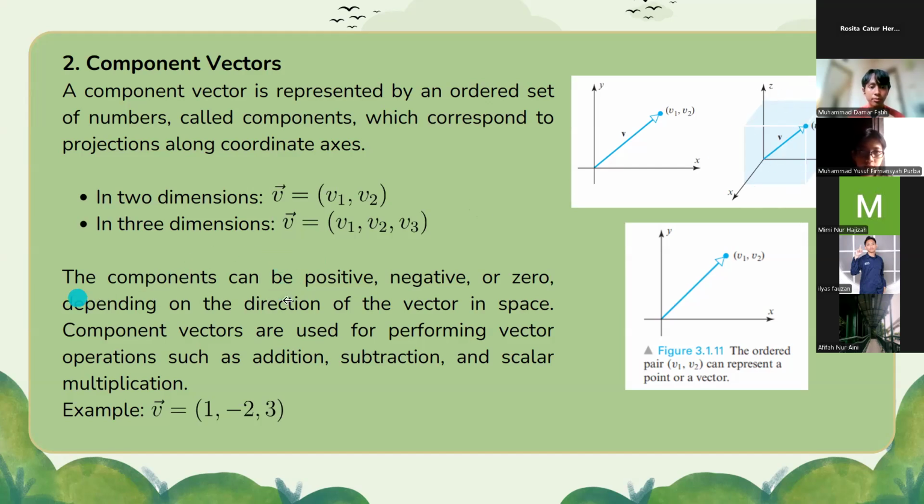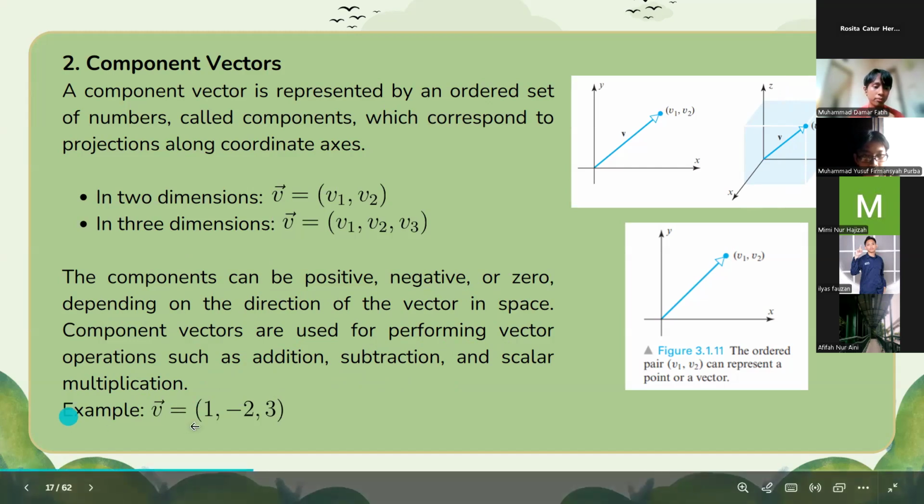The components can be positive, negative, or zero, depending on the direction of the vector in space. Component vectors are used for performing vector operations such as addition, subtraction, and scalar multiplication. For example, vector b is equal to 1, minus 2, and 3.